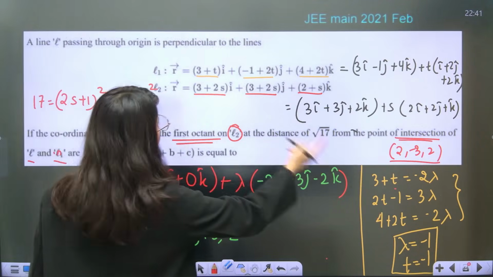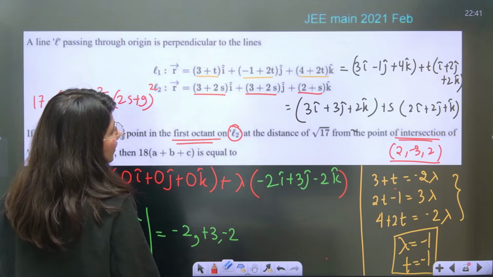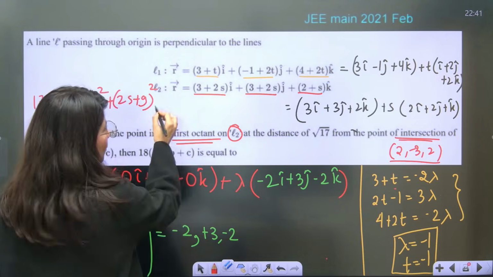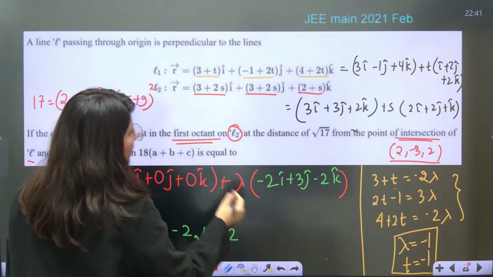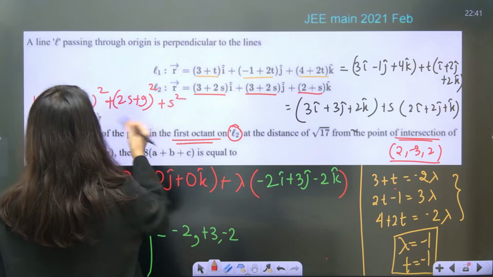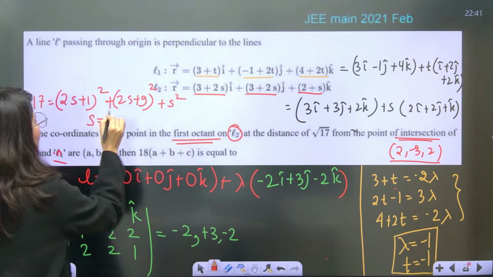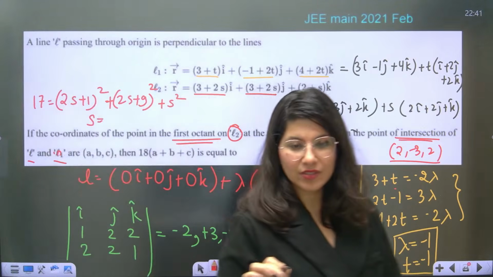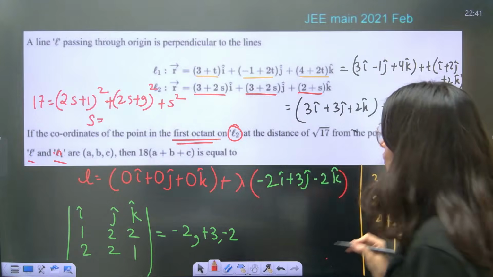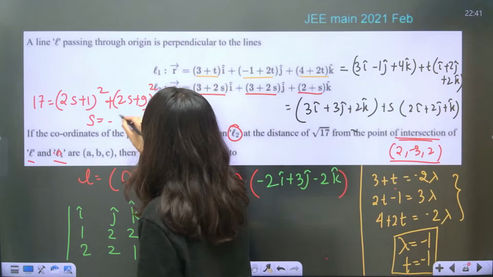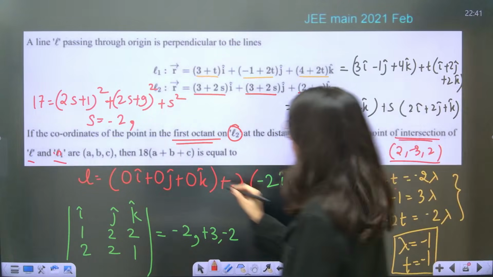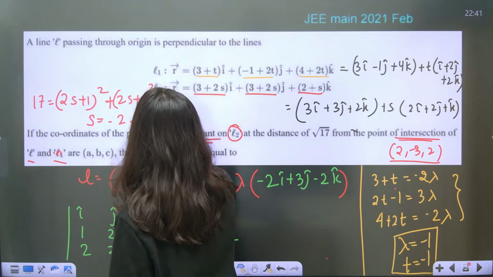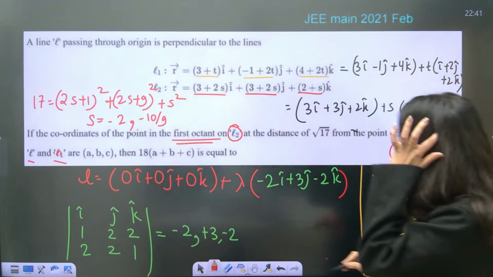S plus 9, then 2 and 2 cancel, so you are having s plus s square. From here you will get two values of s. I have written the values also: minus 2 and minus 10 by 9. Two values of s you are going to get.